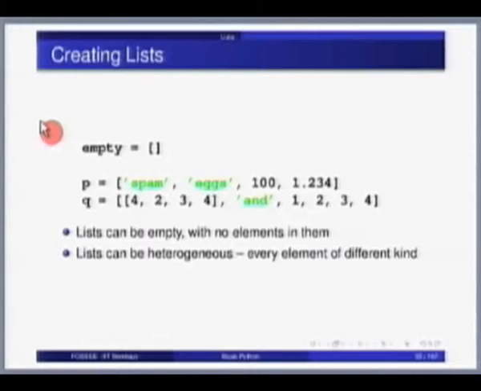If you look at the second example, Q is 4, 2, 3, 4 and 1, 2, 3, 4. Clearly you can see that Q can contain a list itself. A list can contain another list. So lists are basically heterogeneous collections of elements, and these elements can be anything. And a list could also be empty, without any elements in it.